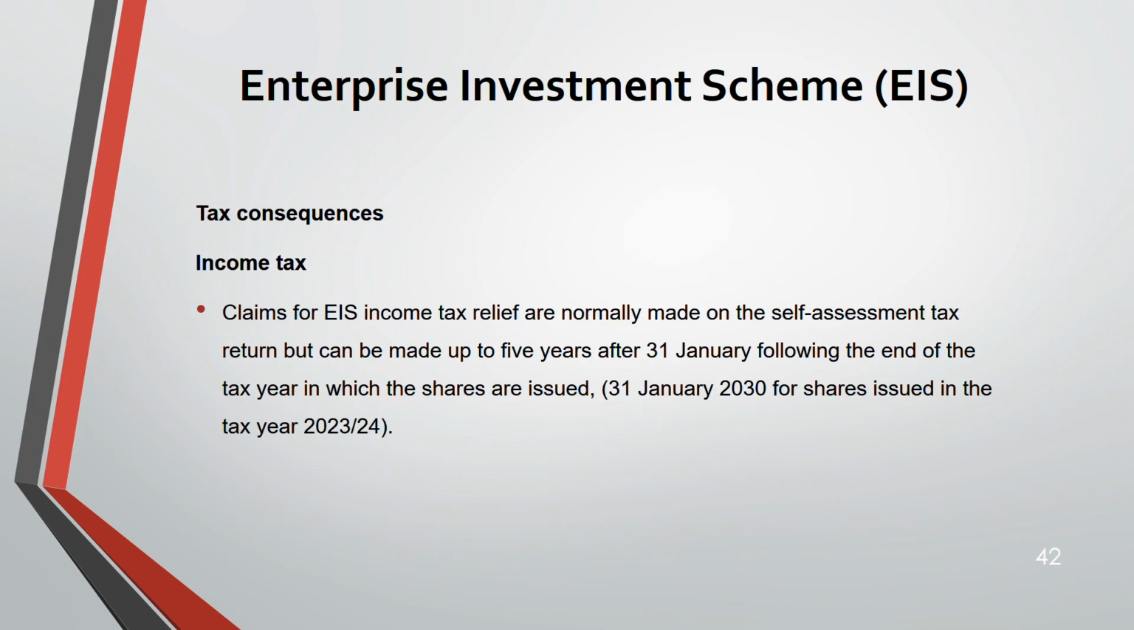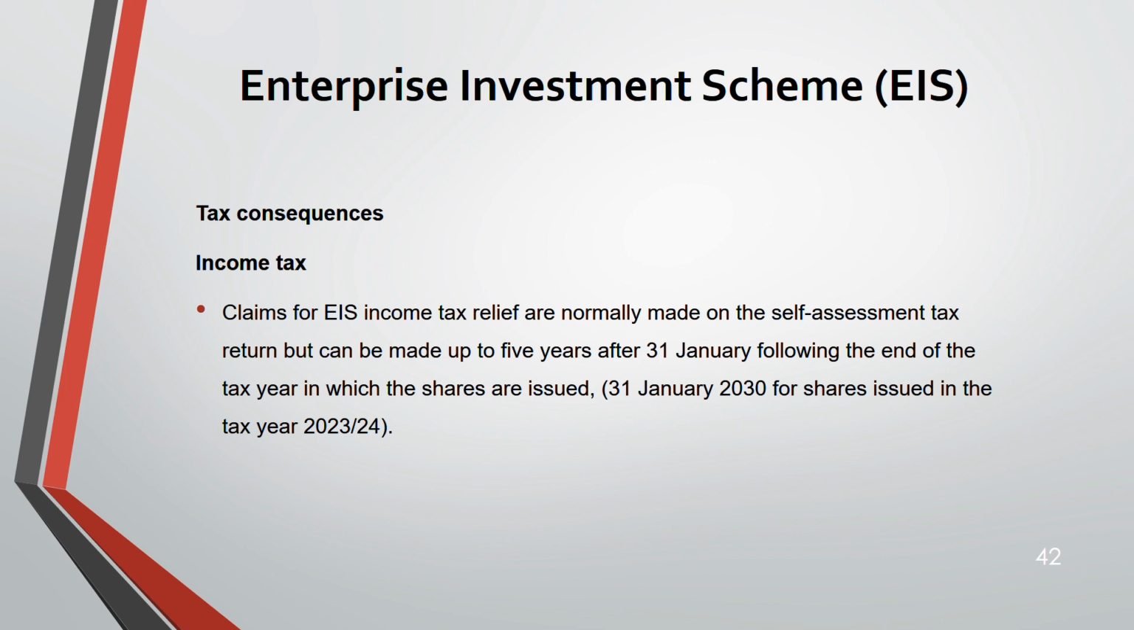Next, we have more consequences. The claim for EIS income tax relief is normally made on the self-assessment tax return only. And it can be made up to 5 years. Please remember the date, up to 5 years after 31st Jan following the end of the tax year in which the shares are issued.